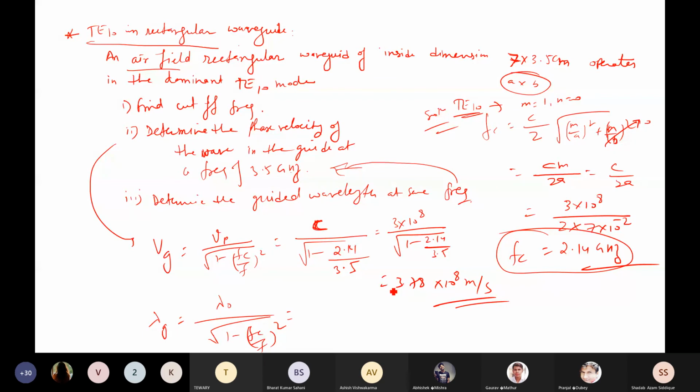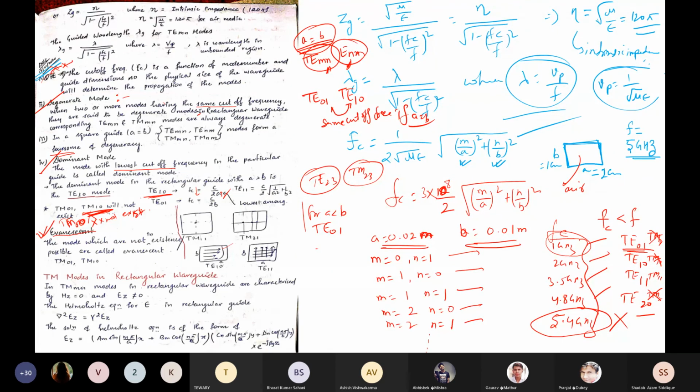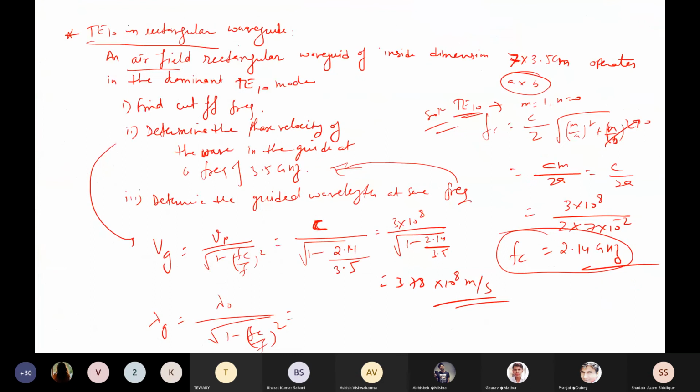Lambda naught is nothing but c by f, and lambda naught divided by square root of 1 minus fc by f whole square. c by f is nothing but Vp upon f, and Vp is nothing but the velocity of light in free space because it is given as an air field.